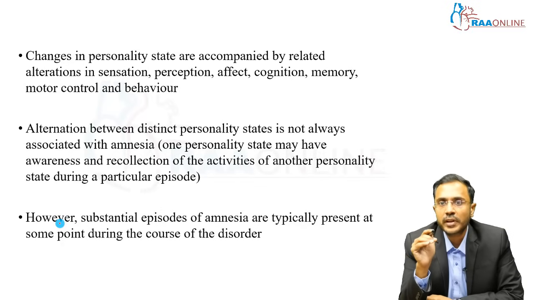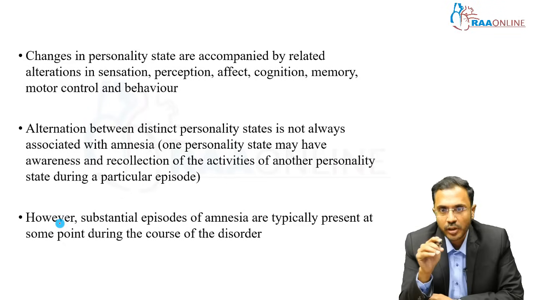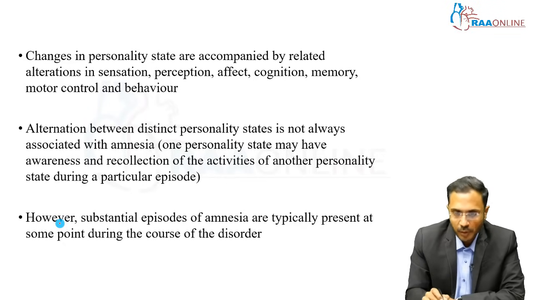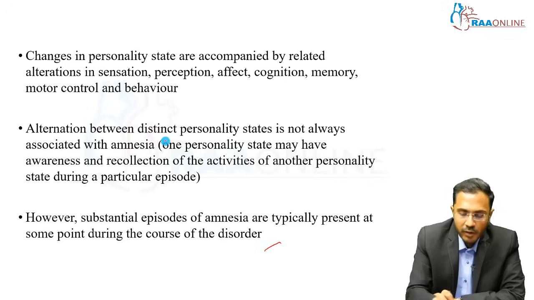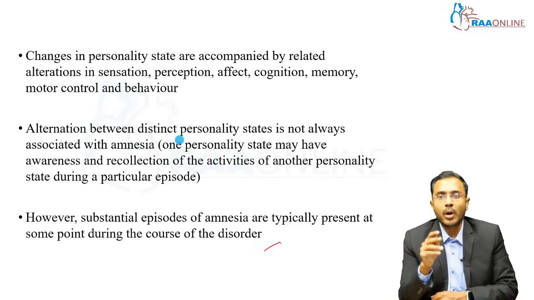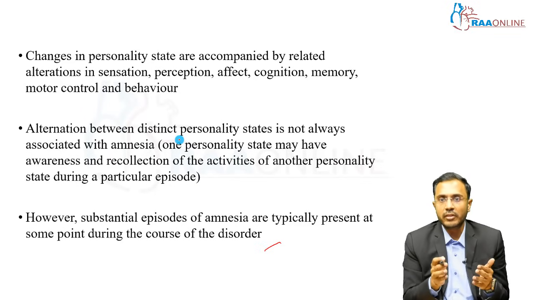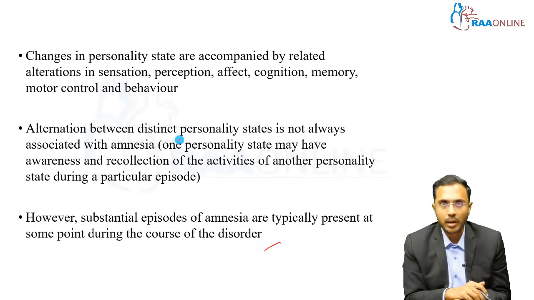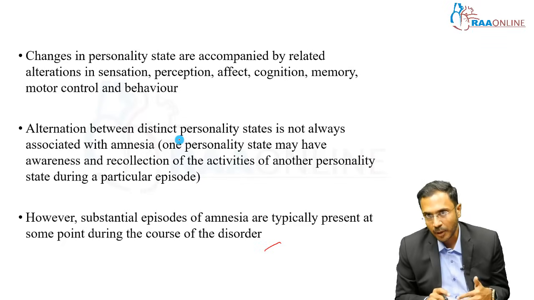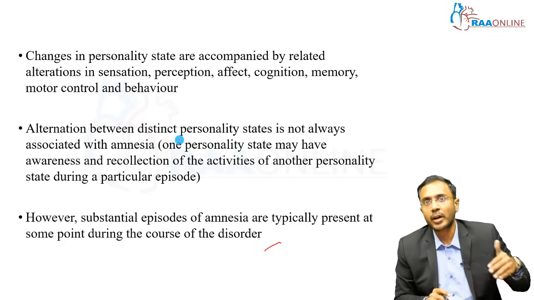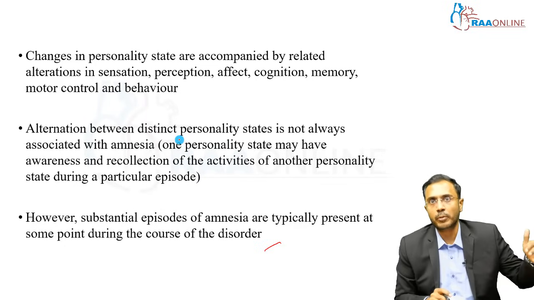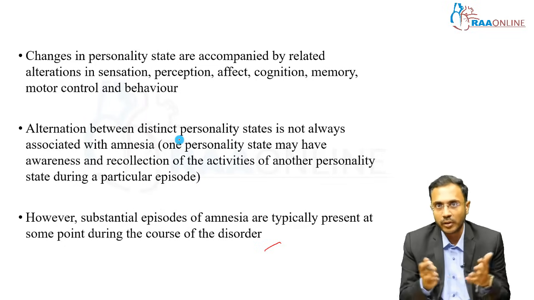The alteration between the distinct personalities is not always associated with amnesia. It can be associated with amnesia. Substantial episodes of amnesia are typically present, but not always. That is, if the person has two dissociative personality states, one personality state may have awareness and recollection of the activities of the other personality state in a particular episode. So amnesia need not be present always. And if amnesia is present, we need not diagnose it as dissociative amnesia or dissociative neurological disorder. It is explained by the dissociative identity disorder.